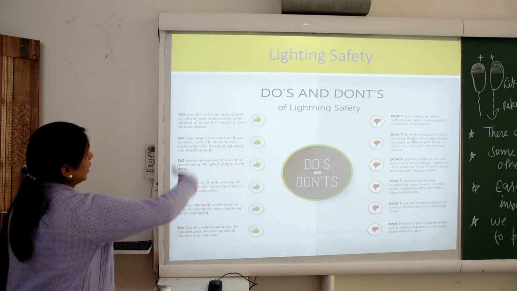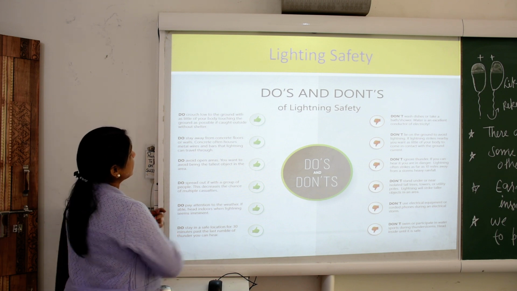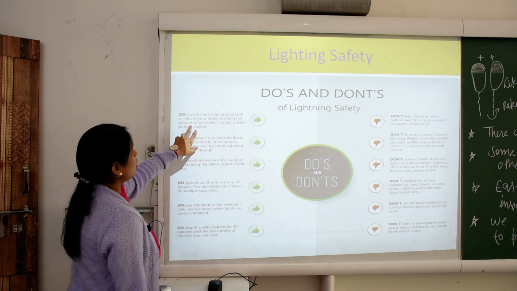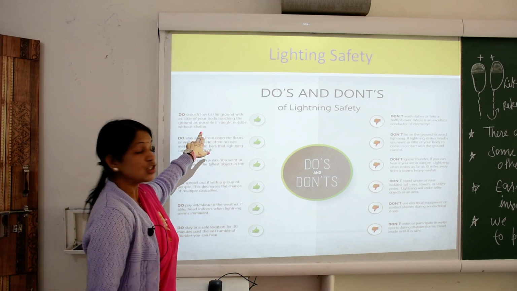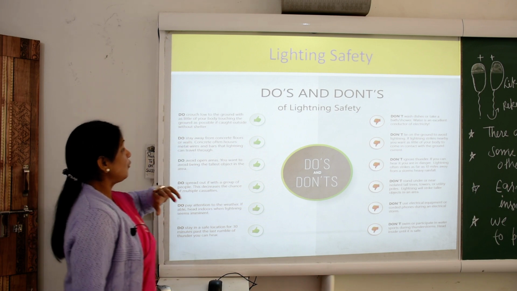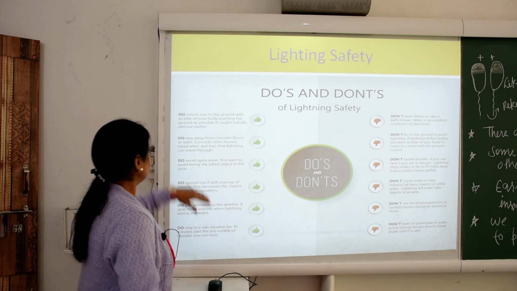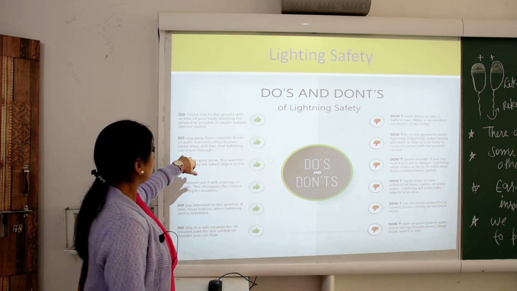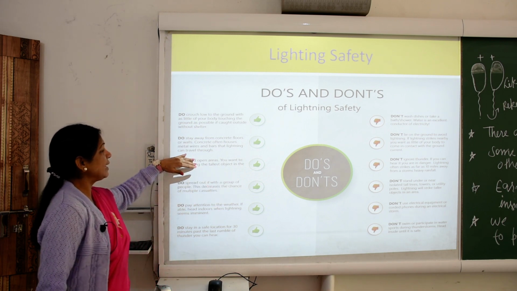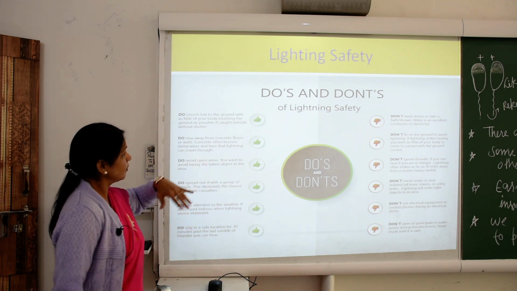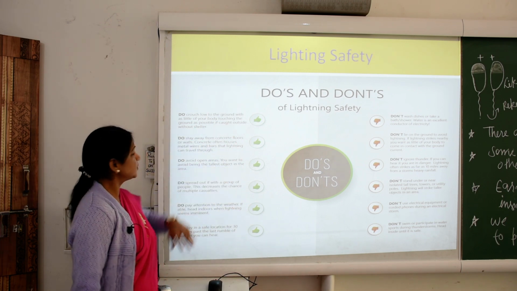First, do crouch low to the ground with as little of your body touching the ground as possible, if caught outside without shelter. Do stay away from concrete floors and walls, because concrete often houses metal wires in the bars, and lightning can travel through it. So we can do this. We are going to see the do's.